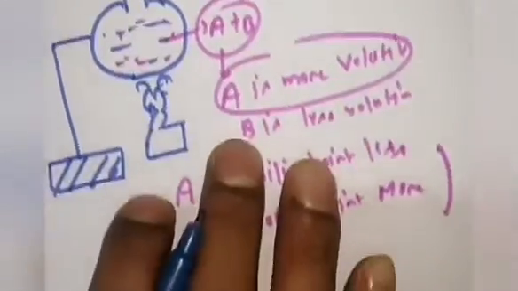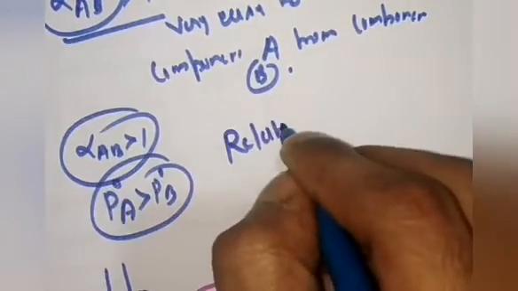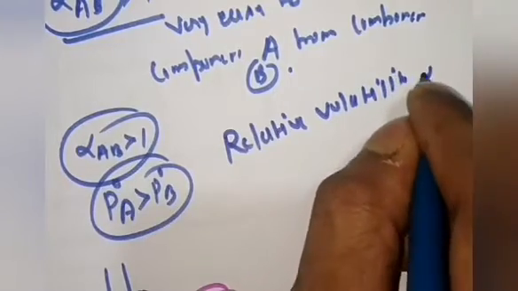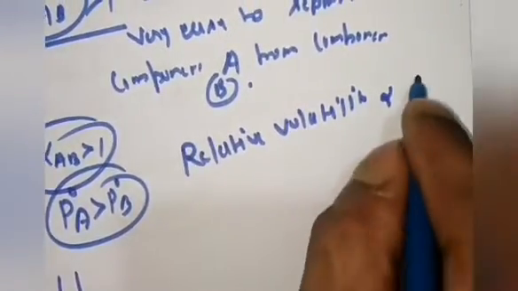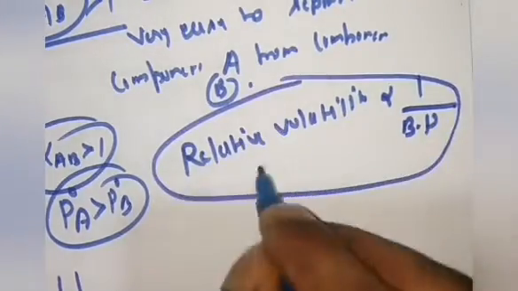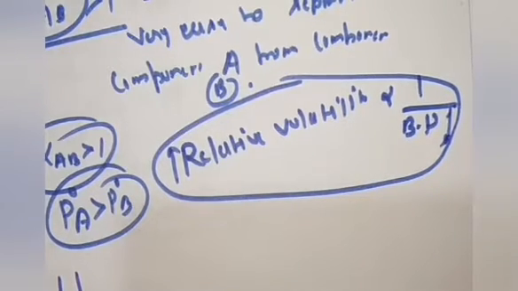So we can write that relative volatility is inversely proportional to the boiling point of the substance. What is the meaning of this? If relative volatility is more, then the boiling point will be less. Means that substance will get vaporized at a very low temperature.